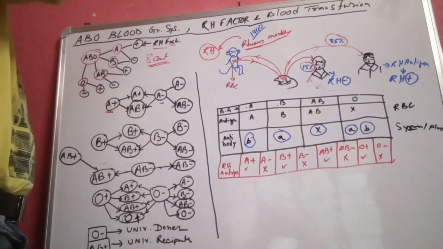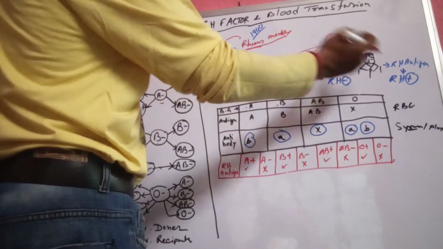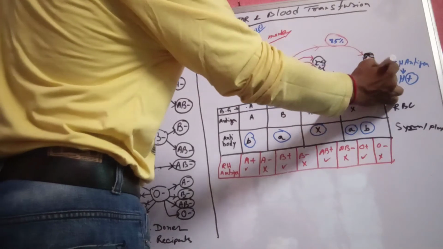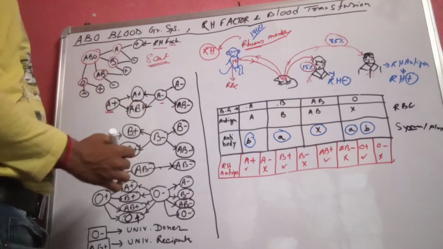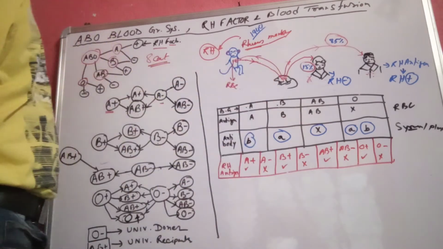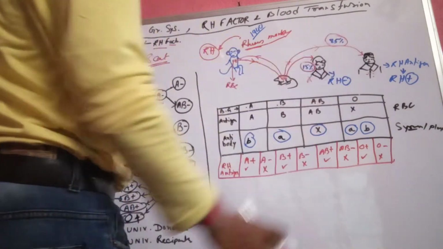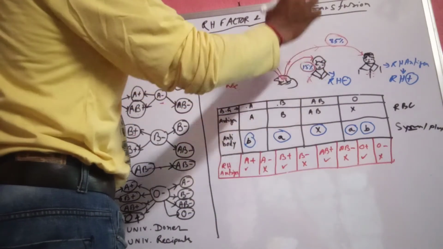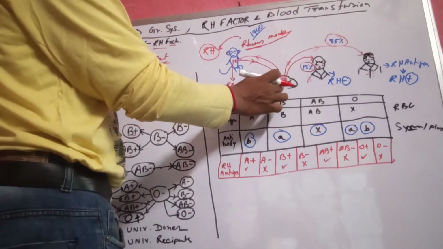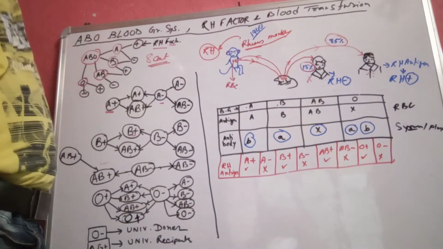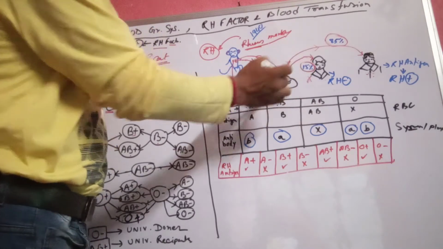They found that 85% of human beings gave the same result as the rhesus monkey's antigen did with the antibody of the guinea pig. That means 85% of the population reacted, or fully agglutinated, with the antibody present in the guinea pig body, and the remaining 15% of the population did not react with this antibody.